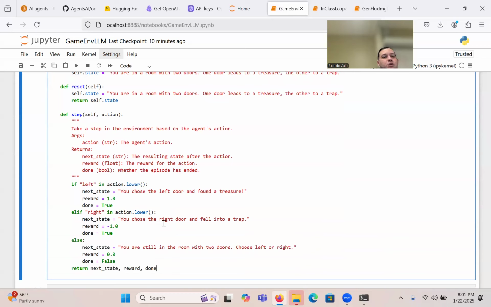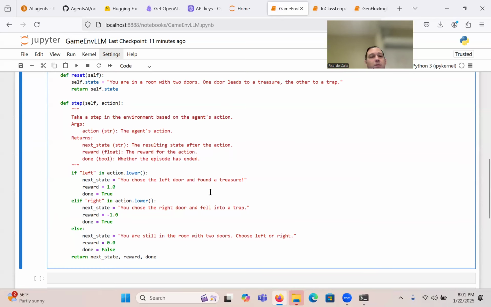The resulting state, and usually these actually return several things. They return the state because it knows the rules of the game. Then it also gives you the reward. It can tell you if you're done or if you're dead, that kind of thing. So that's how these games work. So it returns the next state, the resulting state after the action, a reward, the reward for the action. Like if you did a good job, then it's going to reward you to encourage you to do better. And then done, which is a Boolean value, whether the episode has ended, such as you won or you died or something.